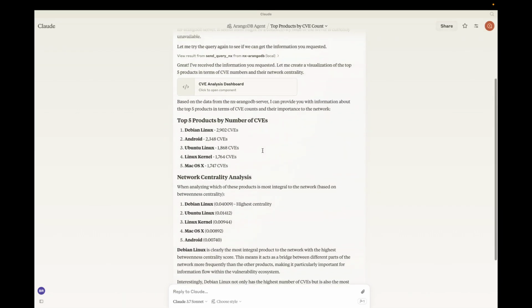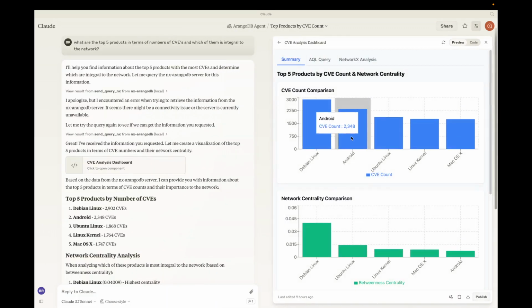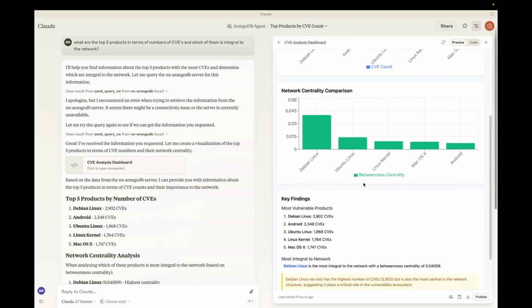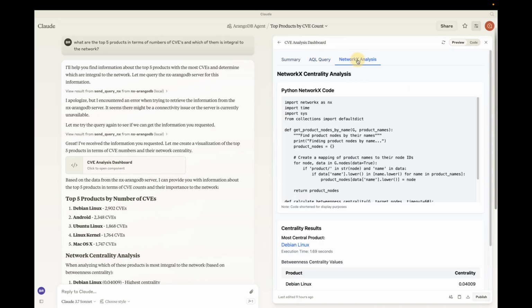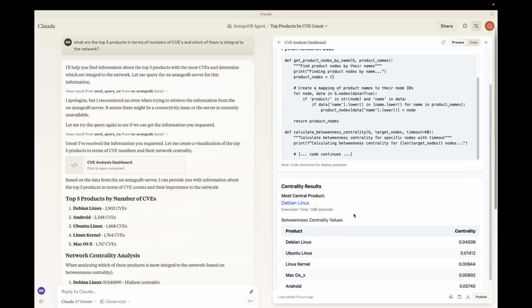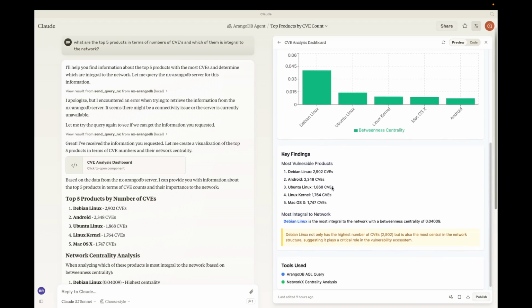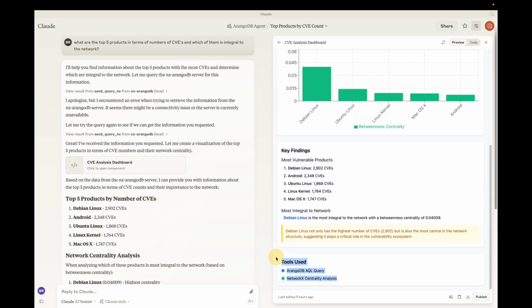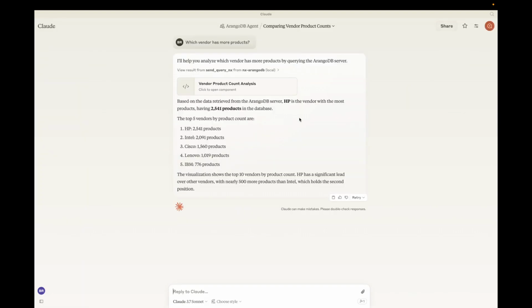Let's see this question. Okay, what are the top 5 products in terms of number of CVEs, and which of them is integral to the network? And this is the dashboard that it created. It's calculating the AQL query. It's doing NetworkX analysis, and it came up with the most central product as Debian. And this is the entire summary, and these were the key findings, and these were the tools that it used. Super cool. Let's see this interesting question.